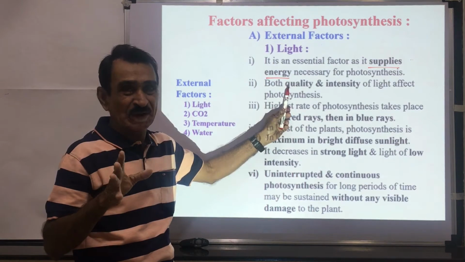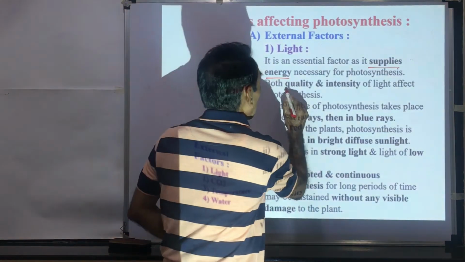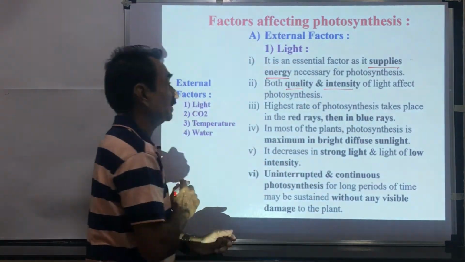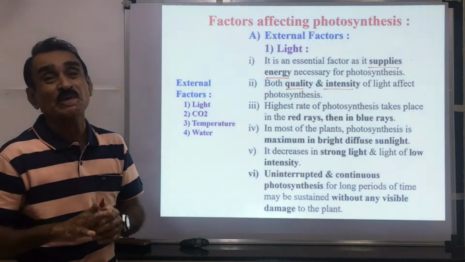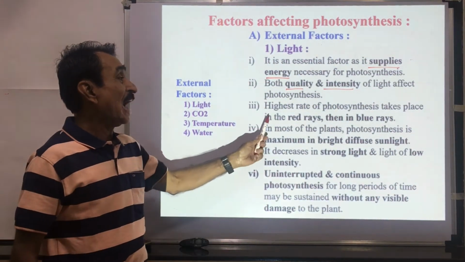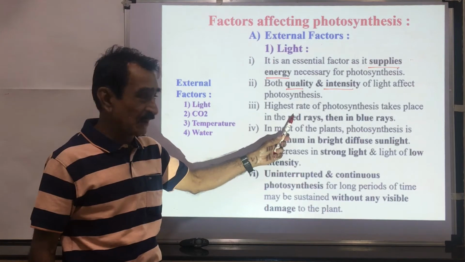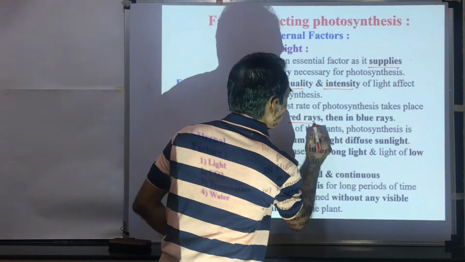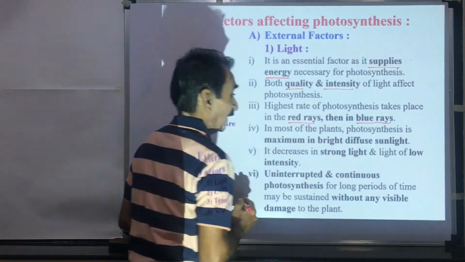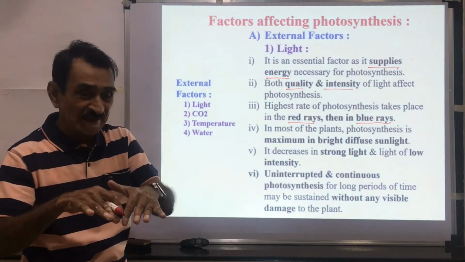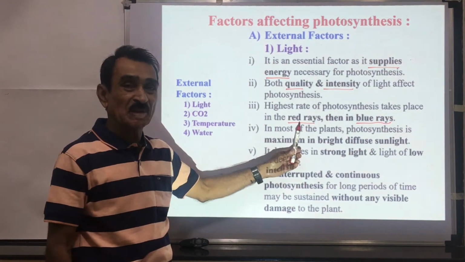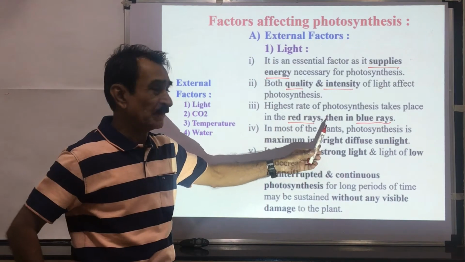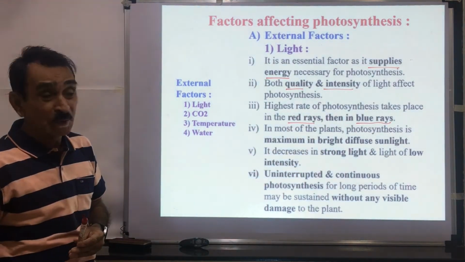Not only light, but the quality of the light and the intensity of the light affect the process of photosynthesis. The highest rate of photosynthesis is observed in the red light, the red spectrum, and then in the blue light.